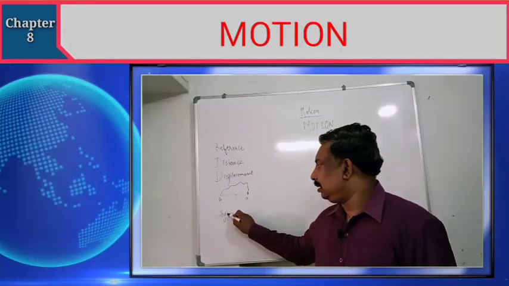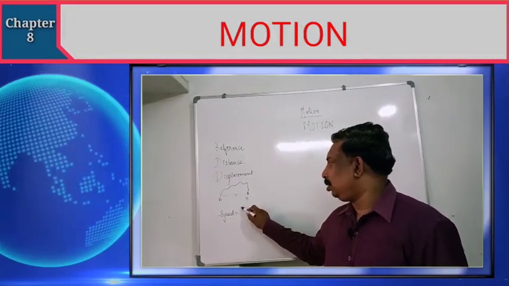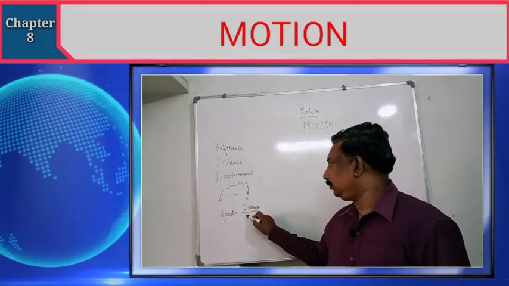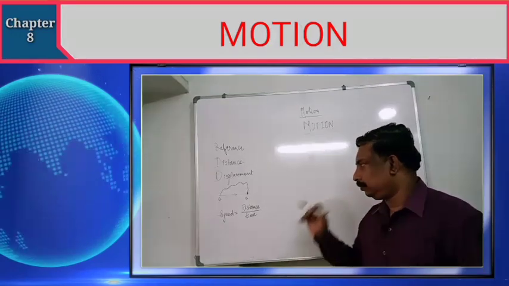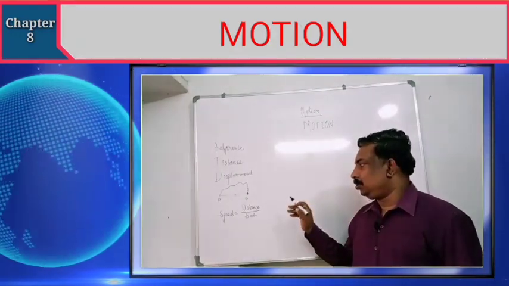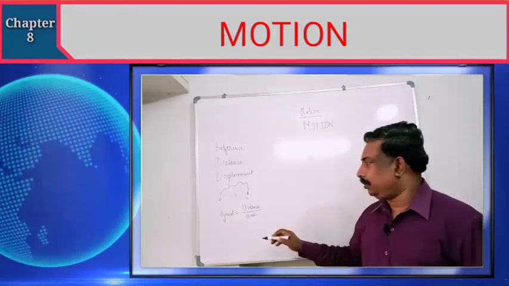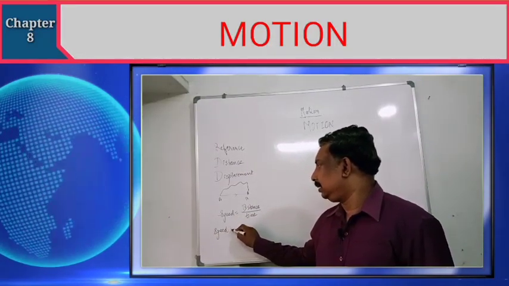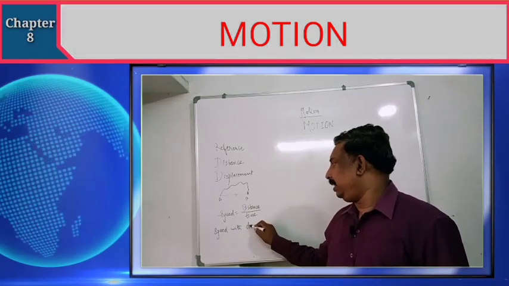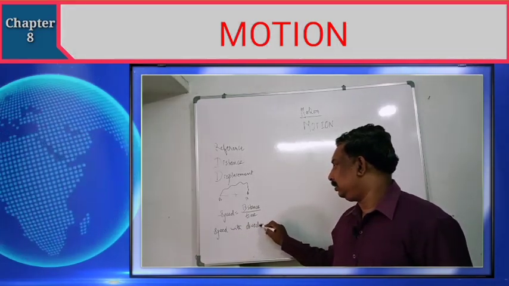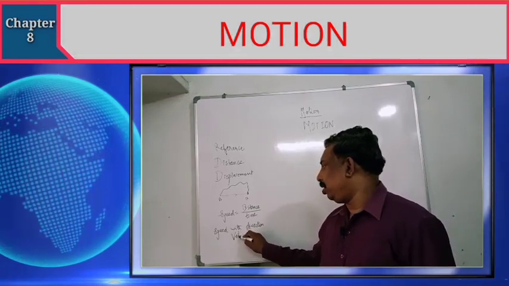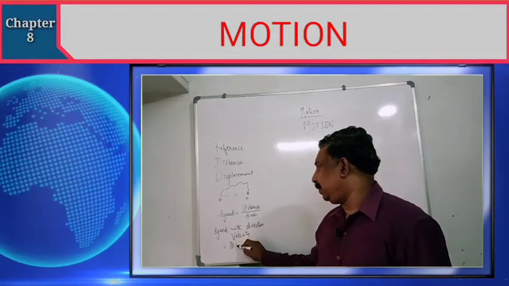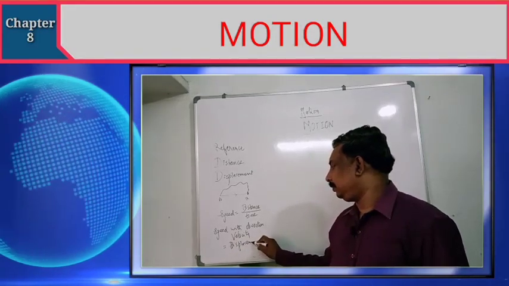And we saw speed. Average speed is equal to total distance by total time. Speed with the direction we called velocity. And what is velocity? Velocity is nothing but displacement by time.